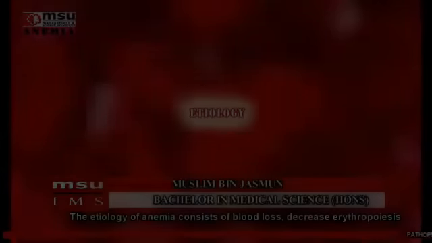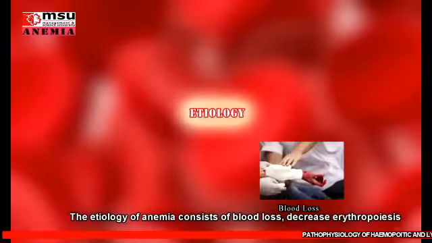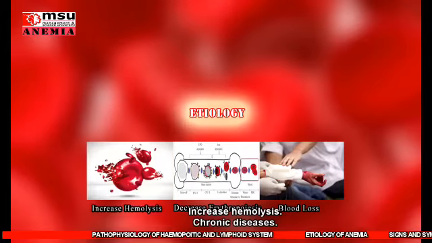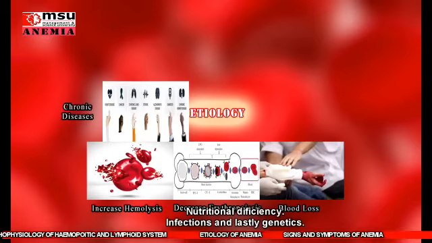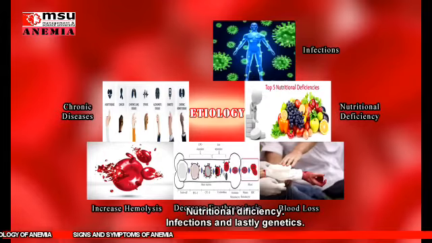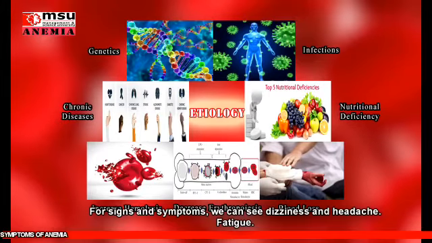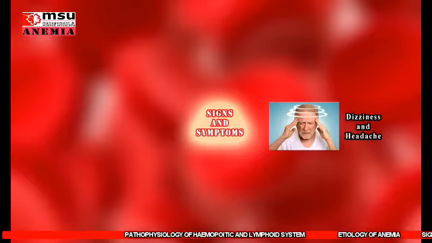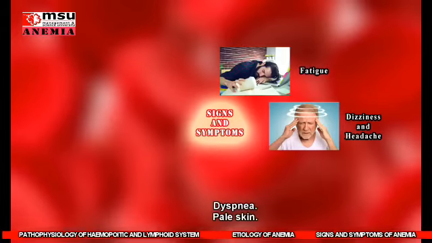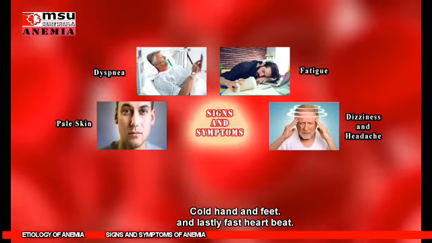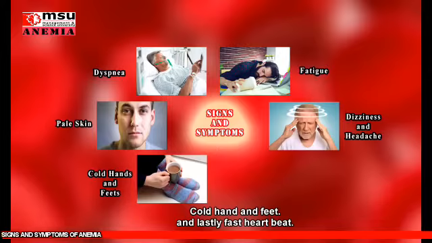Etiology of anemia consists of blood loss, decreased erythropoiesis, increased hemolysis, chronic disease, nutritional deficiency, infections, and lastly, genetics. For the signs and symptoms, we can see dizziness and headache, fatigue, dyspnea, pale skin, cold hands and feet, and lastly, fast heartbeat.